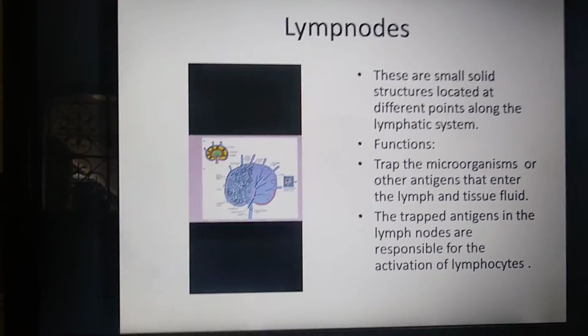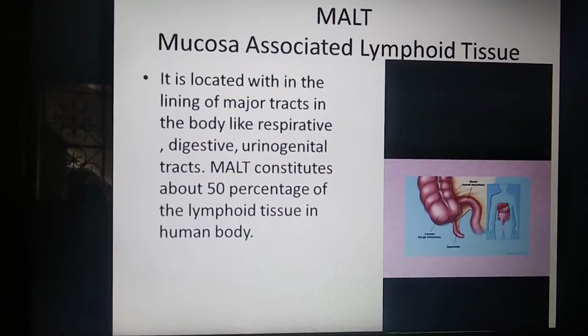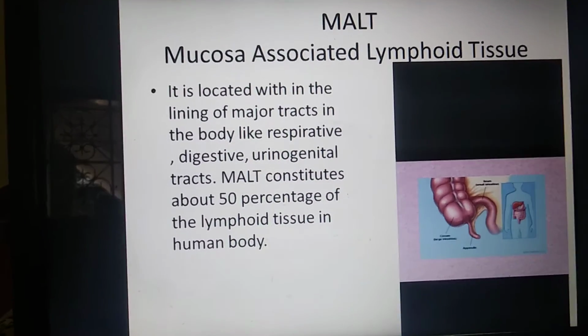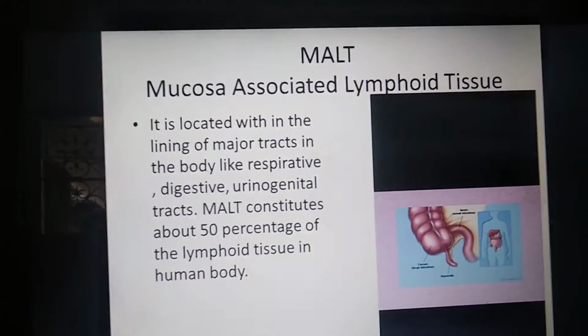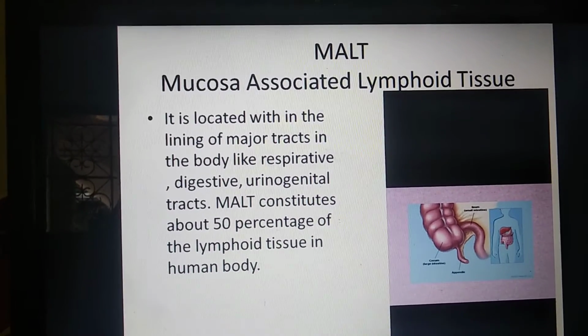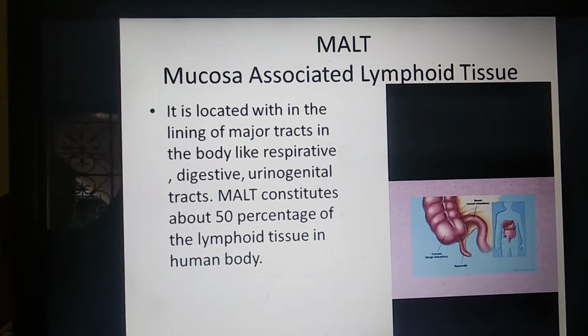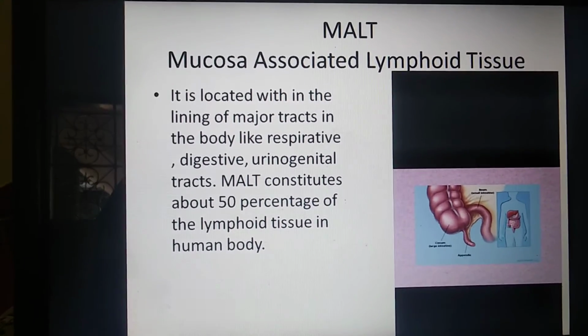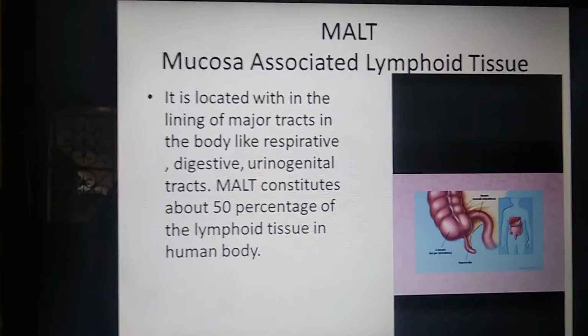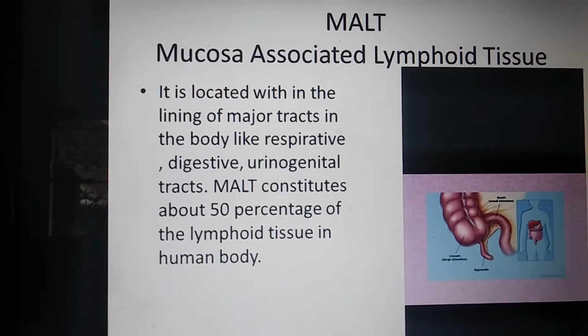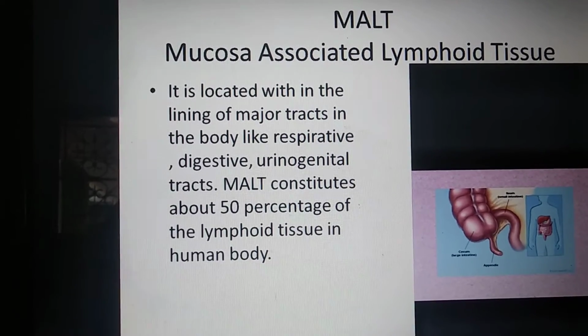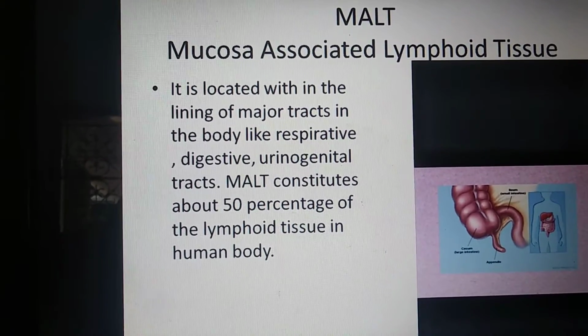And the final one is MALT. What is the full name of MALT? Mucosa associated lymphoid tissue. It is located within the lining of major tracts in the body like respiratory, digestive, and urinogenital tracts.